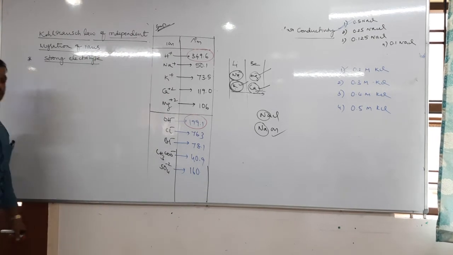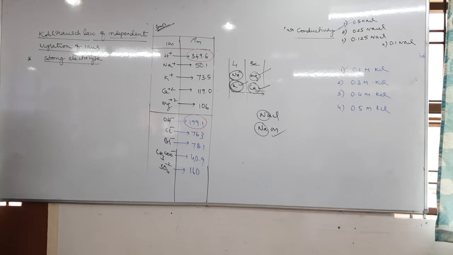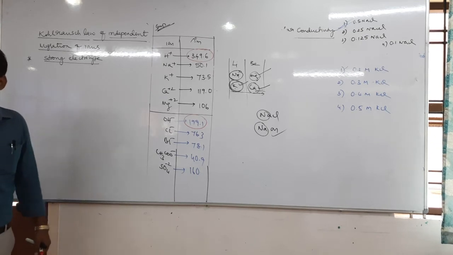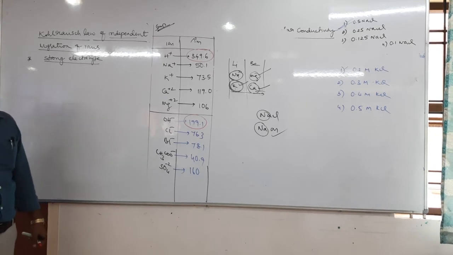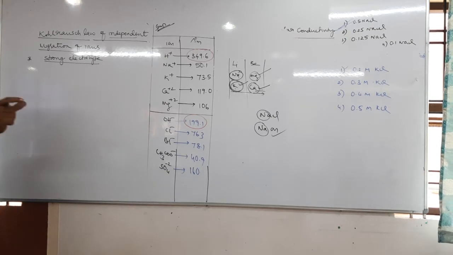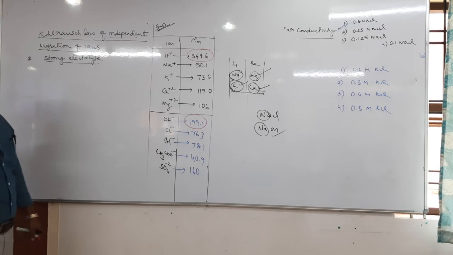What is the meaning of independent migration? The migration of any ion, cation or anion, is independent. It means it does not depend on other ions. When you consider it independent migration, then only it is applicable.